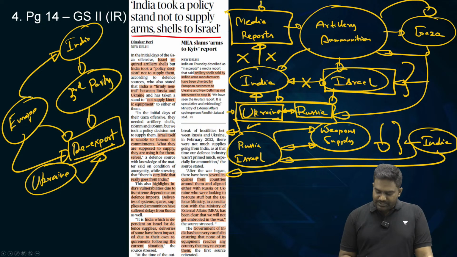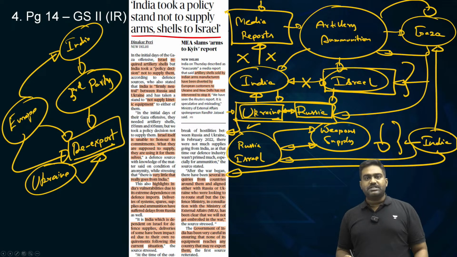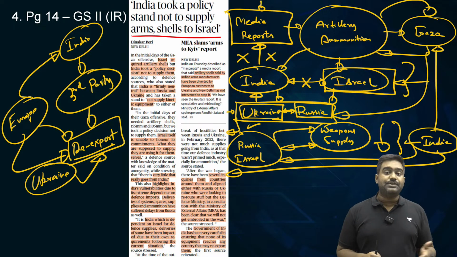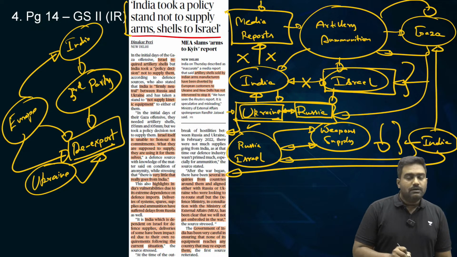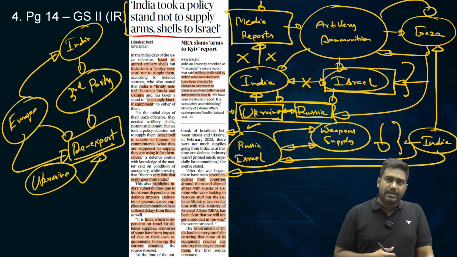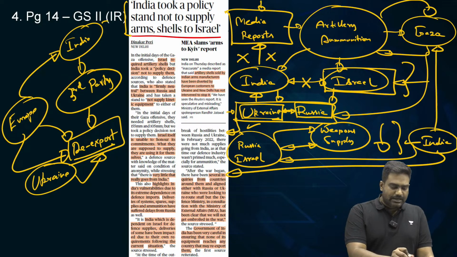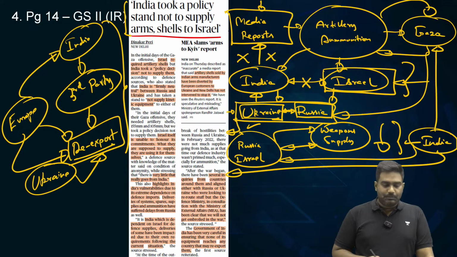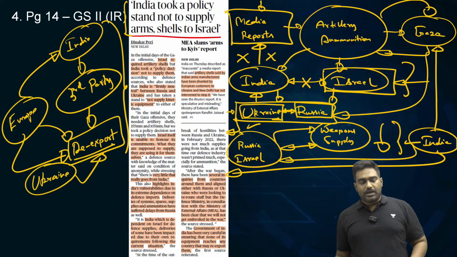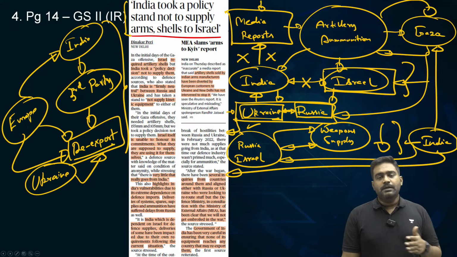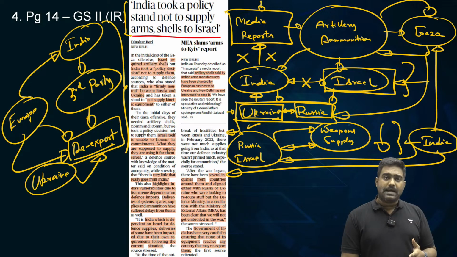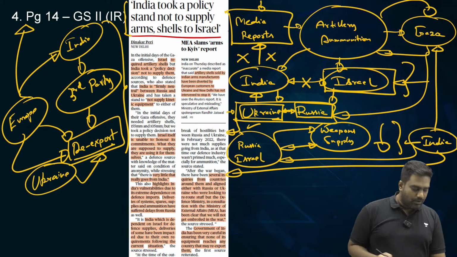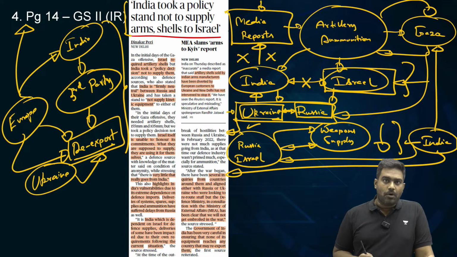So, given this reality, it's unlikely that India would export arms and ammunition to Russia or Israel or of course to Ukraine. So, India has made the position very clear. The official position is that we are not exporting arms and ammunition either to Israel and even to Russia or even to Ukraine. The possibility is there could be others who are procuring from India, third parties, and then re-exporting it. So, India is trying to plug this as well. Defense Ministry and External Affairs Ministry with the concerned authorities are working together to plug this gap as well, so that Indian ammunition is not found either in the Gaza war or in the Ukraine war.